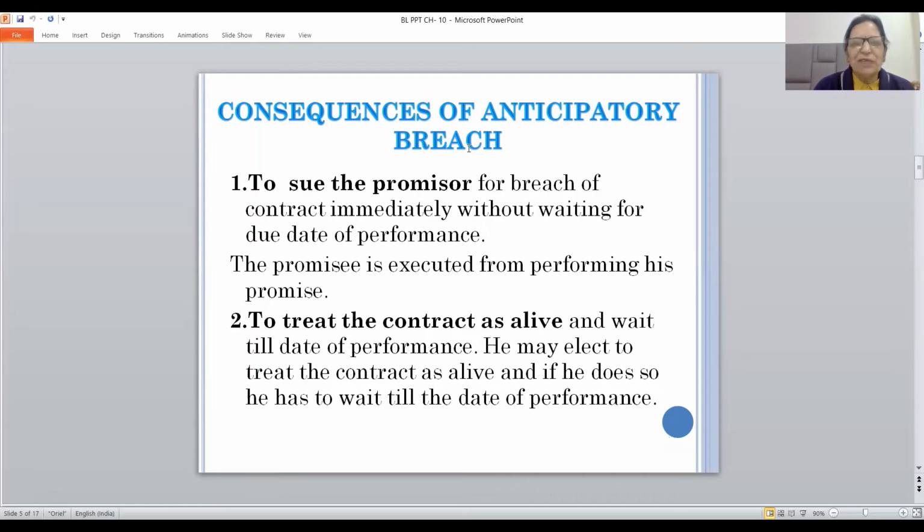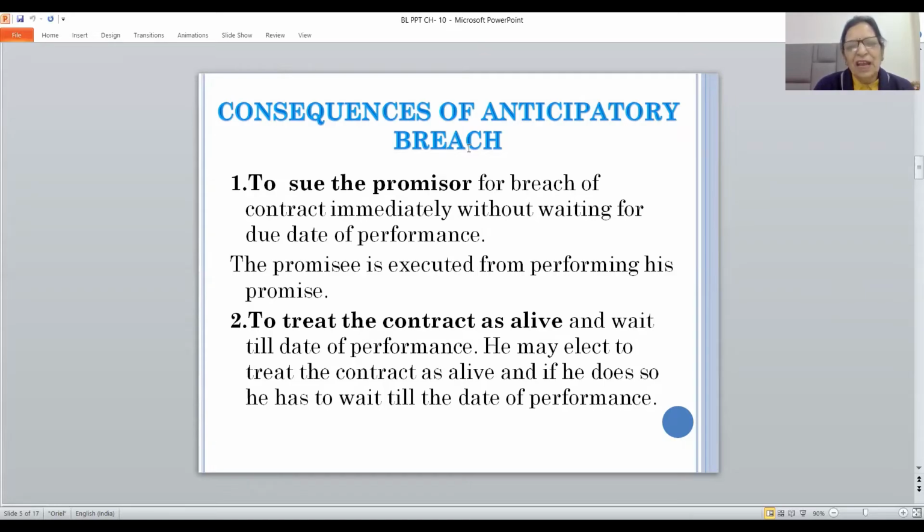Continuing with the same example, B on 16th, when he is informed that the seller is not going to deliver the car on 18th of July, can treat the anticipatory breach as actual, that is, on 16th of July. He can put an end to the contract and take action against A, the defaulter, and B will be excused from performing his part of the obligation.